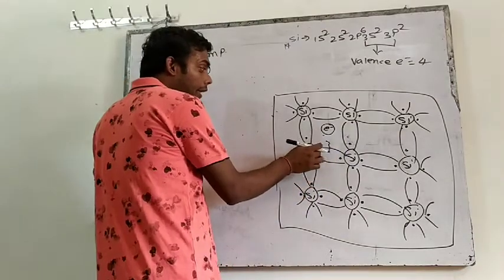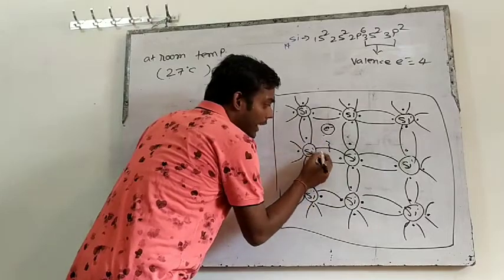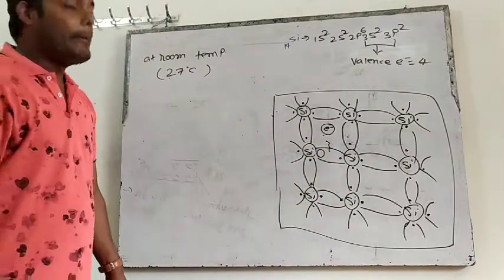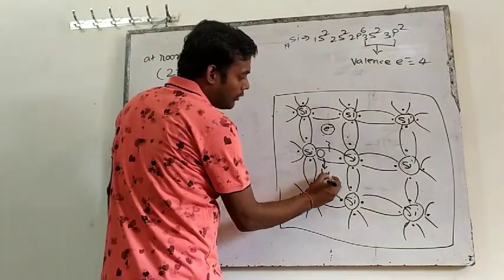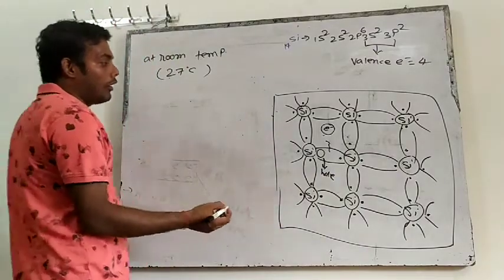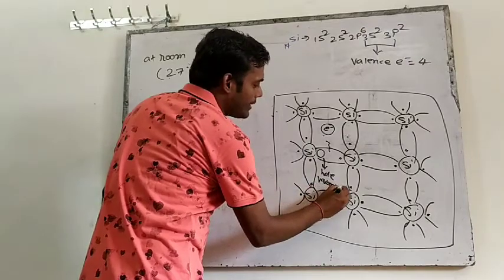When this electron becomes free, it will go from here to here. So at this place there will be a vacancy. This vacancy is known as a hole. Or you can write vacancy also. Hole or vacancy, anything you can write.